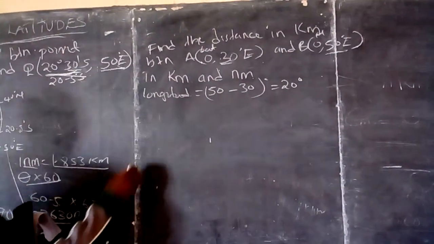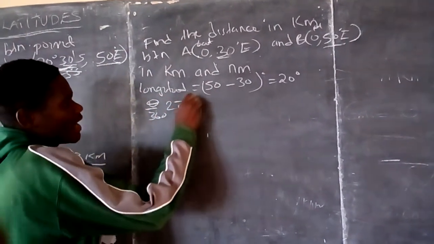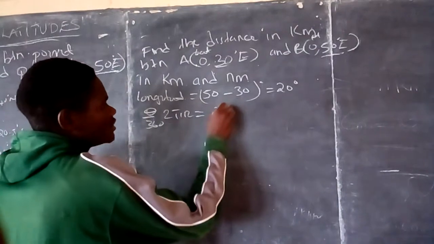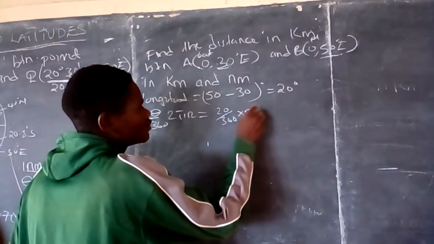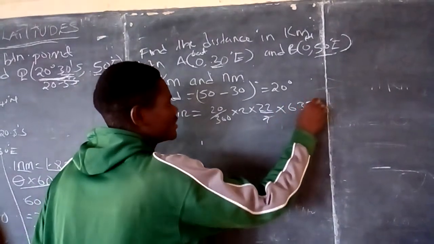Then to get the distance in kilometers, it is theta over 360 times 2 pi r. That is 20 over 360 times 2 times 22 over 7 times r, which is 6370.